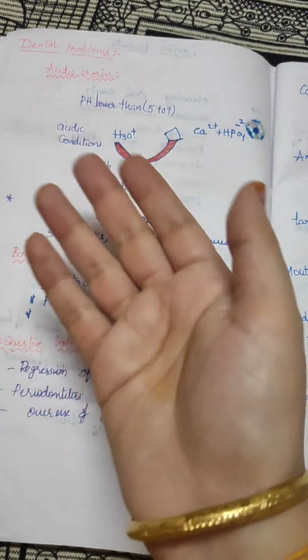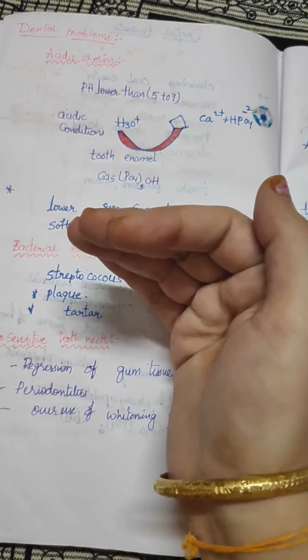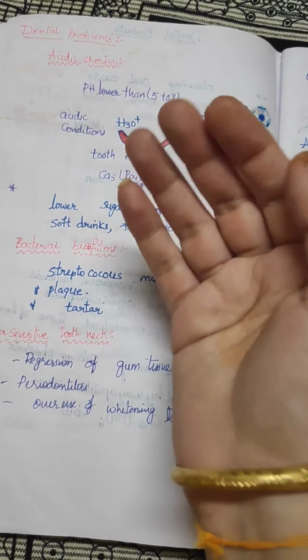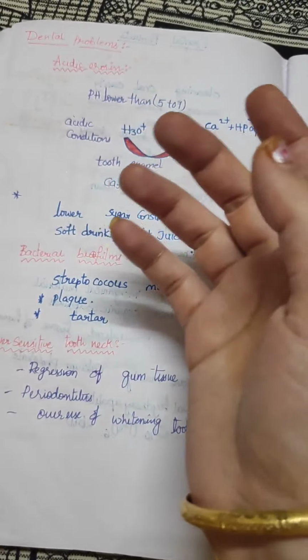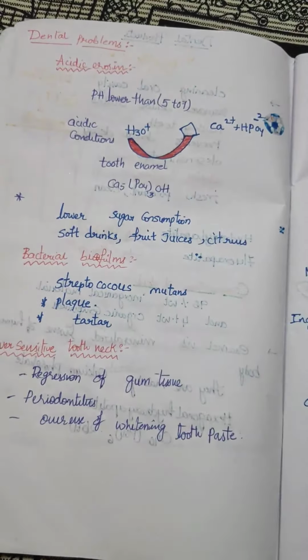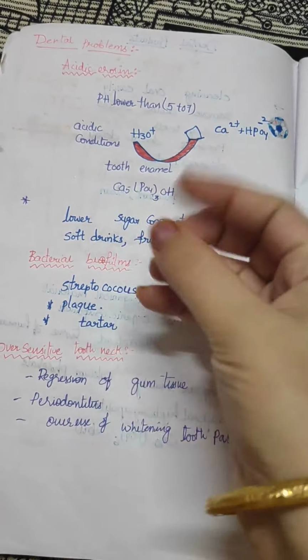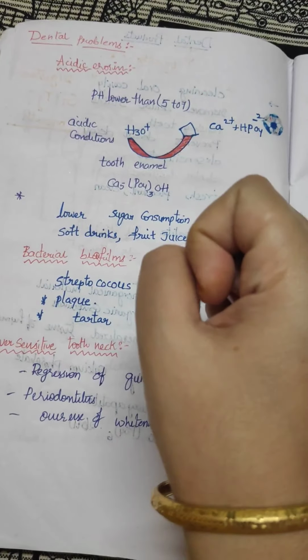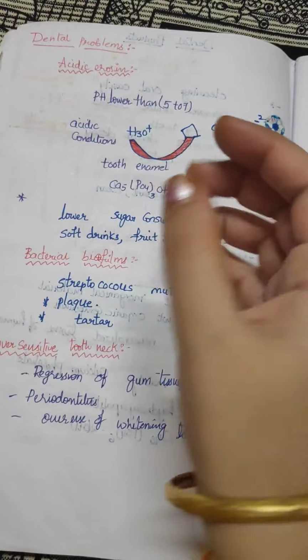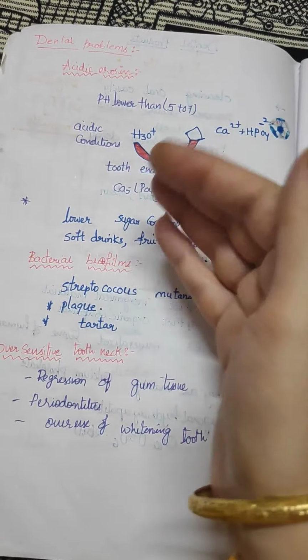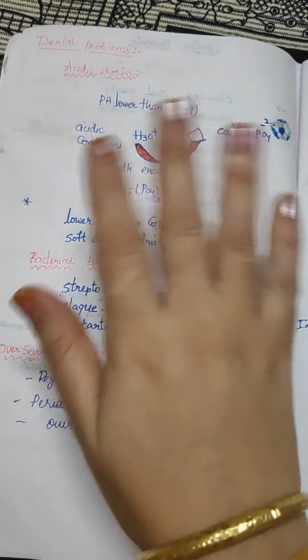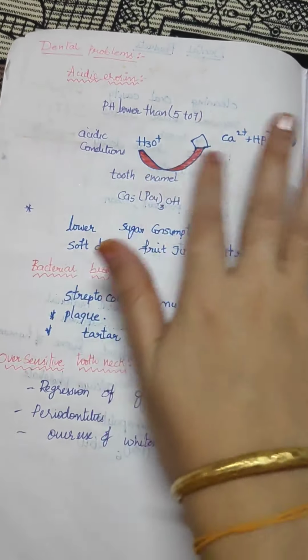That's why dentists suggest that every time you take a coffee or a sugar meal or a sweet, after the consumption of food, you have to gargle your mouth. It prevents demineralization, and with saliva it washes out the acidic conditions.